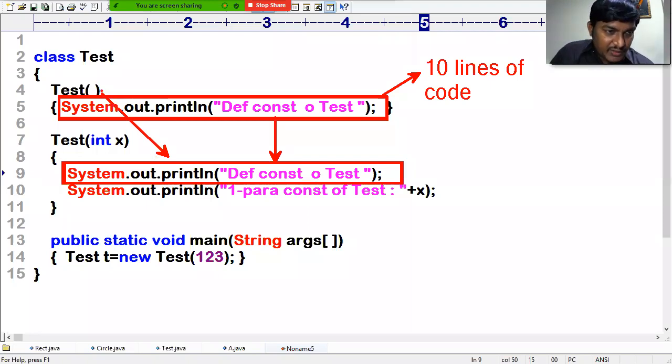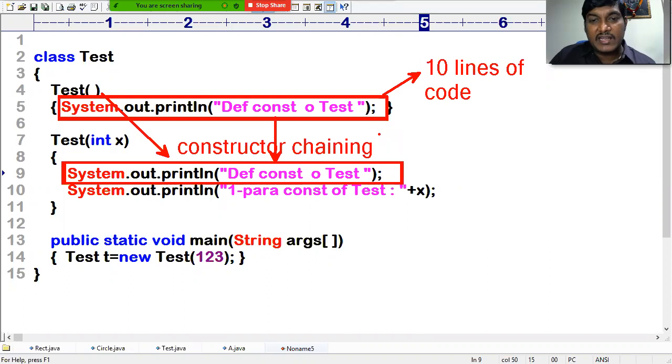This idea leads to constructor chaining. Constructor chaining means what? Constructor chaining is a process of calling an existing constructor into another constructor of the same class.